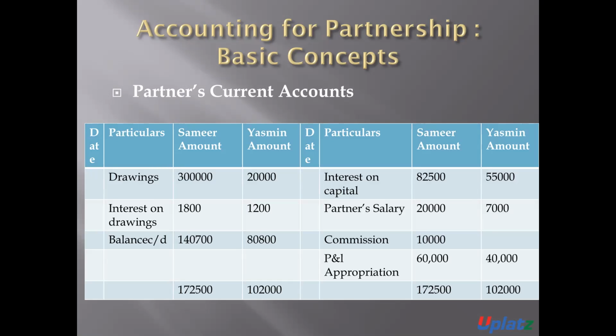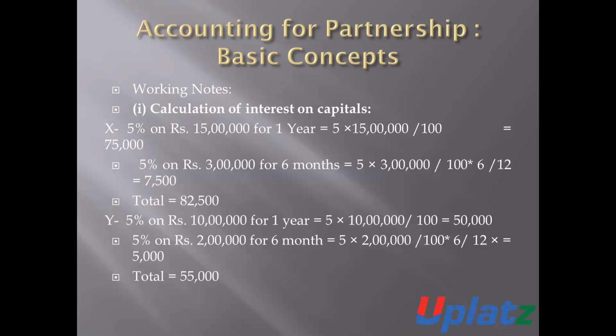In the case of Sameer, the current account balance is 1,40,700. And in the case of Yasmin, the balance is 80,800 rupees. 80,800 is the amount of Yasmin's current account. Means in the fixed capital method, two accounts are prepared, capital account and current account. Now we will discuss some working notes so that we can understand how these amounts are calculated.